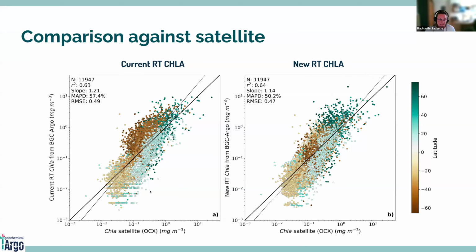And so what we can see is that all the statistics here are better for the new real-time chlorophyll A concentration. We have a slope that is closer to 1, the MAPD decreases, the RMSE decreases also. And you can see here this data that corresponds to the Southern Ocean that are here more aligned on the 1-1 line.